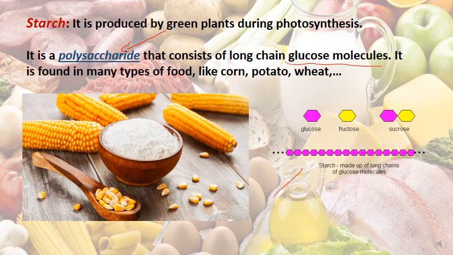And this is the starch chain. Mainly, starch is found in food like corn, potato, and wheat. So this is a good source of starch.